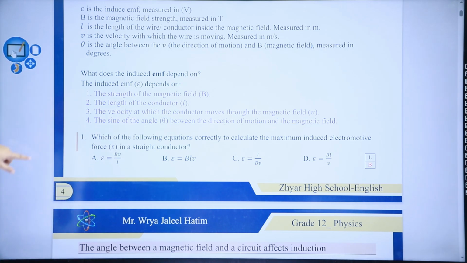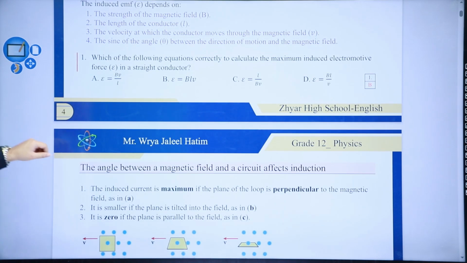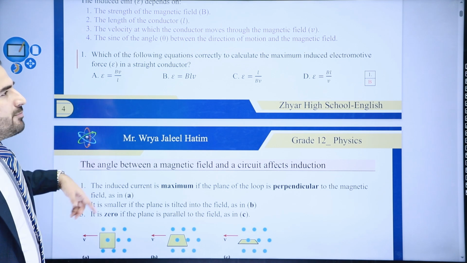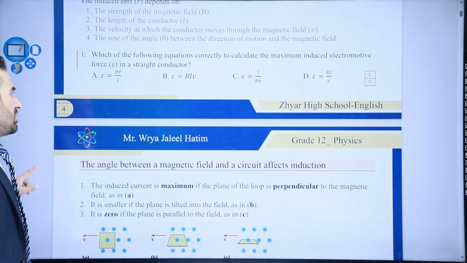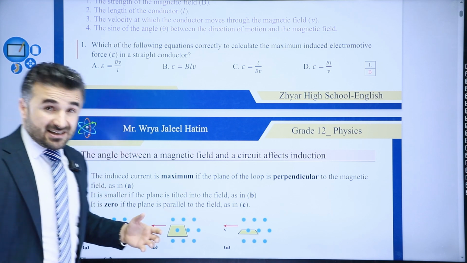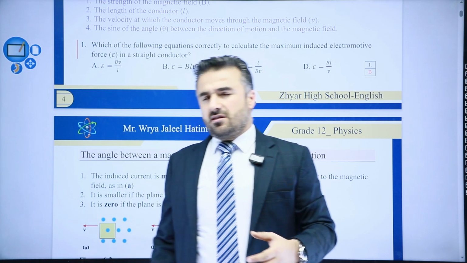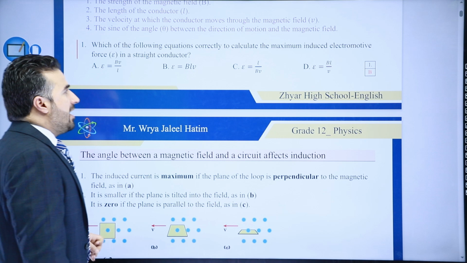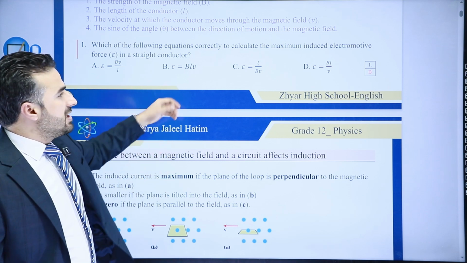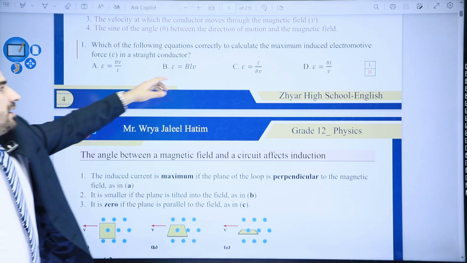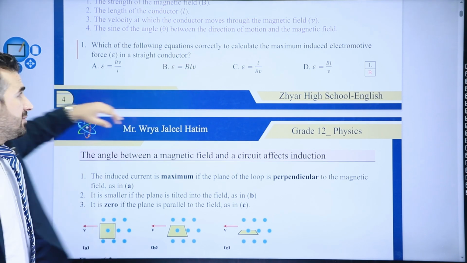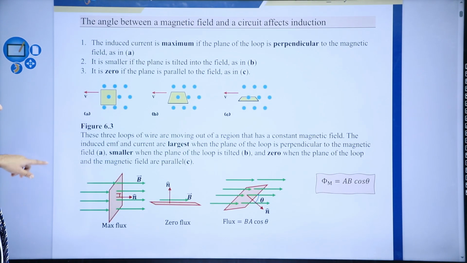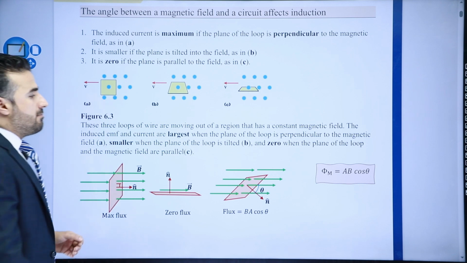Now we have another question that says, which of the following equations is correct to calculate the maximum induced electromotive force? When we say maximum, that means theta is going to be 90 and sine 90 is 1, so you don't have to write sine theta in that case. So the electromotive force is maximum when it is basically B times L times V, because remember, we're not writing the sine, since sine 90 is 1, and that is when it is maximum.